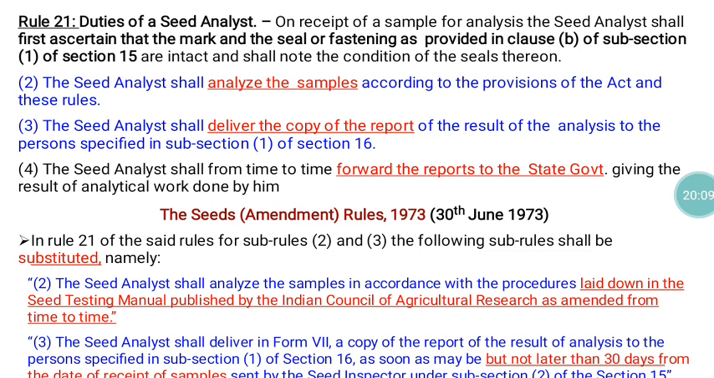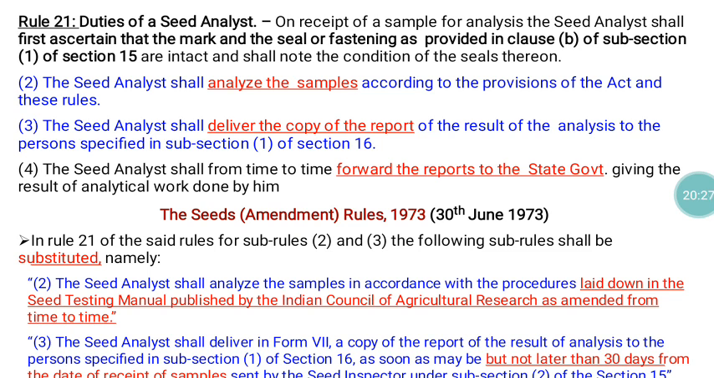In addition to that, the seed analyst shall from time to time forward a report to the state government, giving the result of the analytical work done by him. So whatever work is done by him should be reported to the state government. So these are all the duties of the seed analyst.